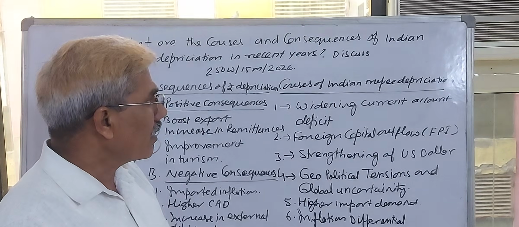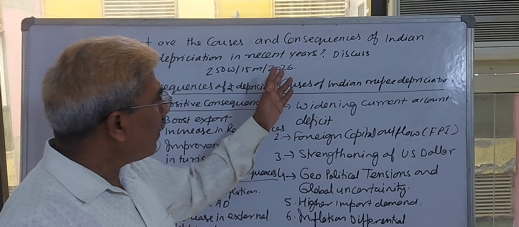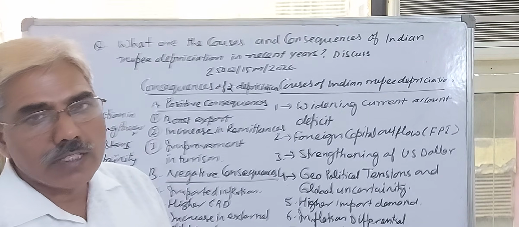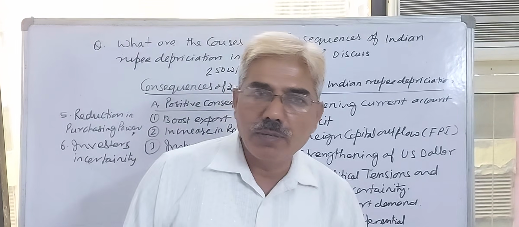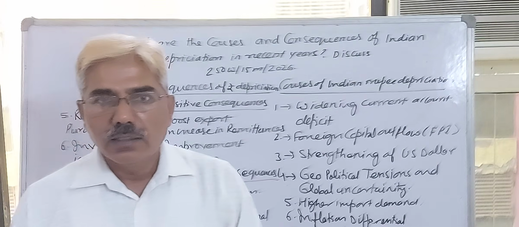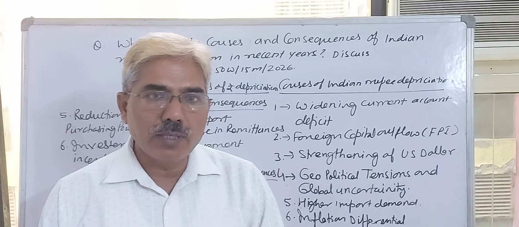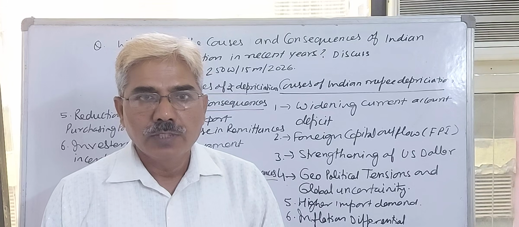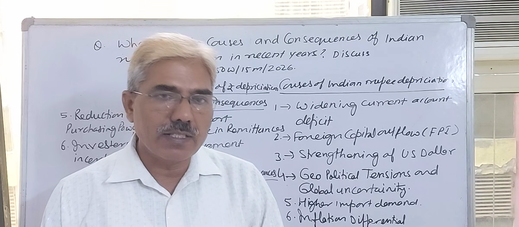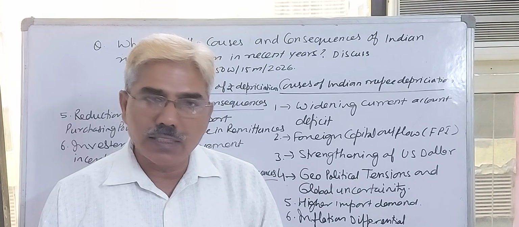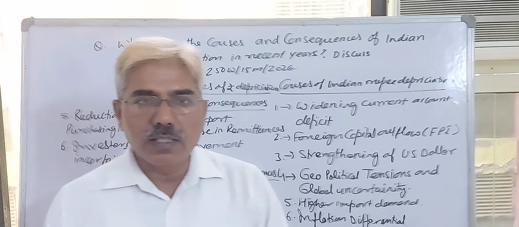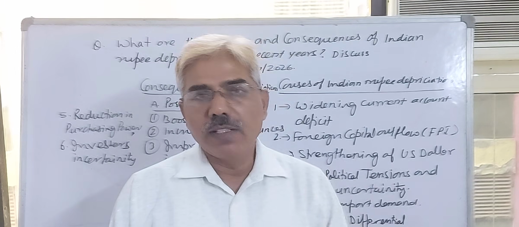Now, if you like to understand the main causes, as you know, in the balance of payment there are two accounts in the Indian economy: current account and capital account. Because government and private sector are working together, there is no third classification, as in the case of developed countries, a government account.